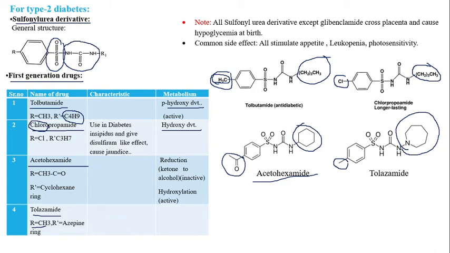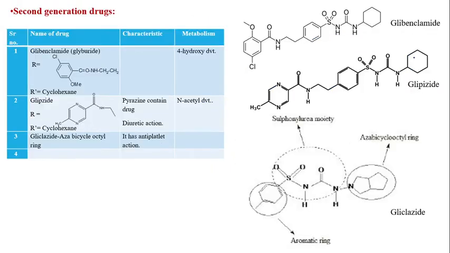Some important facts related to sulfonylurea derivatives: all sulfonylurea derivatives except glibenclamide, which is a second generation drug, cross the placenta and cause hypoglycemia at birth. That you have to remember. All sulfonylurea derivatives except glibenclamide cross the placental barrier and cause hypoglycemia at birth. And common side effects in all these cases are stimulation of appetite, leukopenia, and photosensitivity. So these are the common side effects.